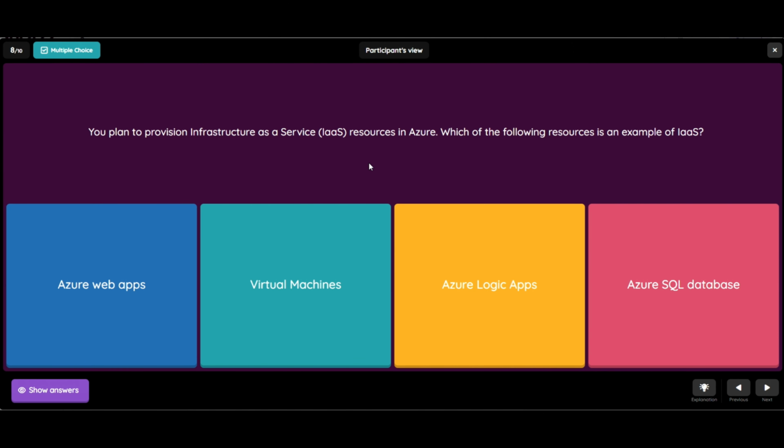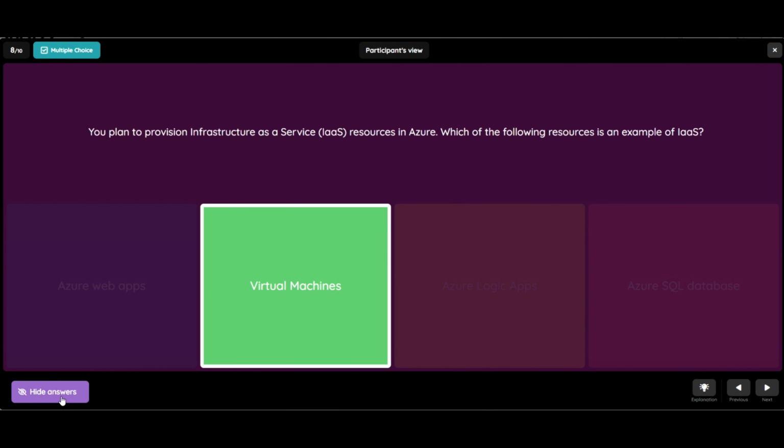The 8th question is, you plan to provision infrastructure as a service (IaaS) resource in Azure. Which of the following resources is an example of IaaS? First is Azure Web Apps, second virtual machines, third Azure Logic Apps, and fourth is the Azure SQL databases. So let's see the answer. So it's virtual machines.